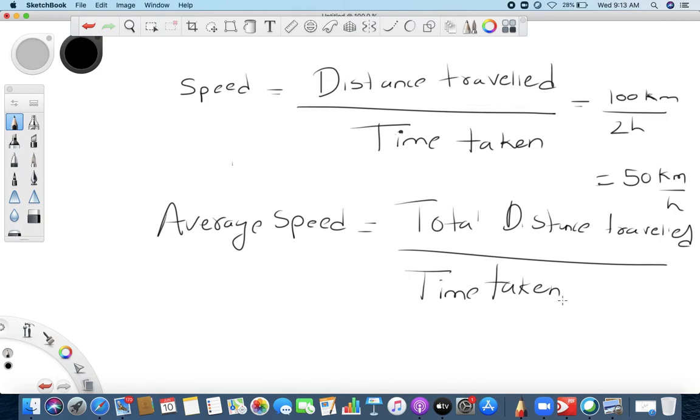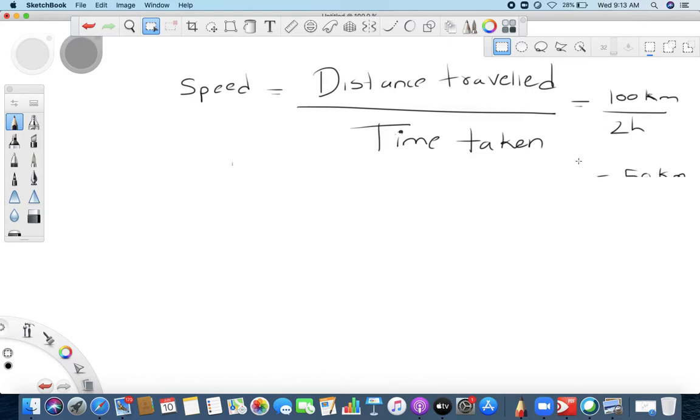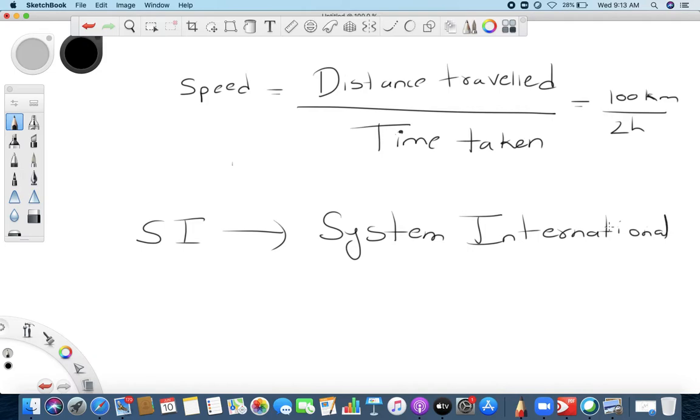But let me frame one more thing here. What is a unit? We normally speak of units as SI units. Now what is SI? SI is System International. The full form of SI is System International. What does that mean?